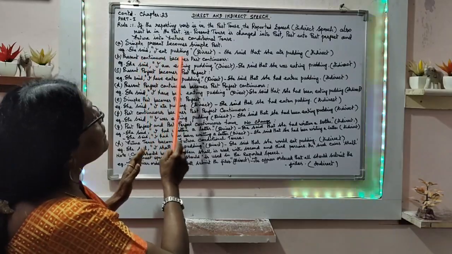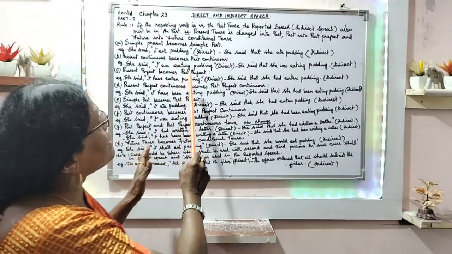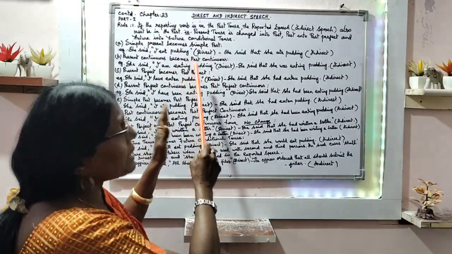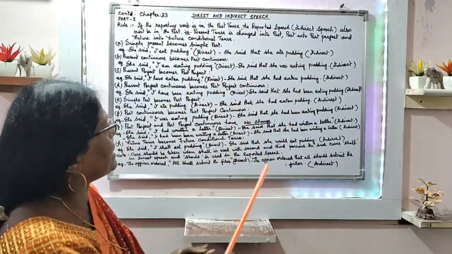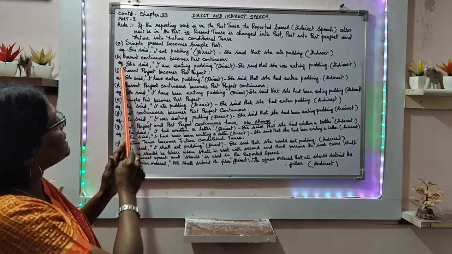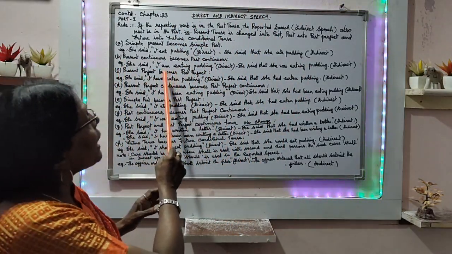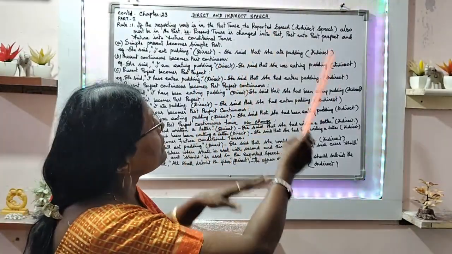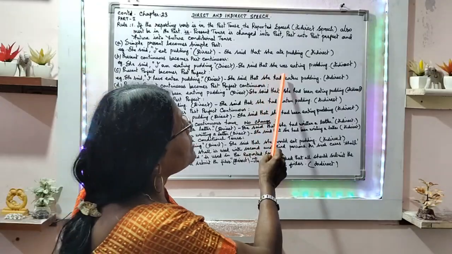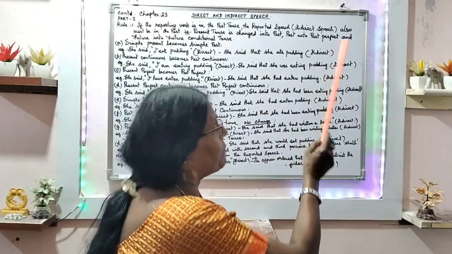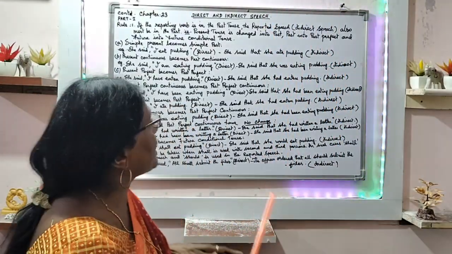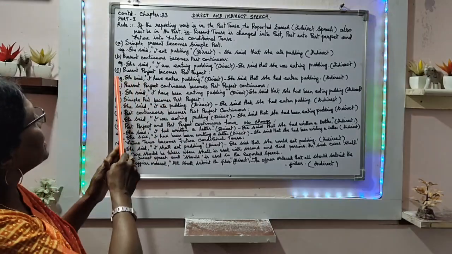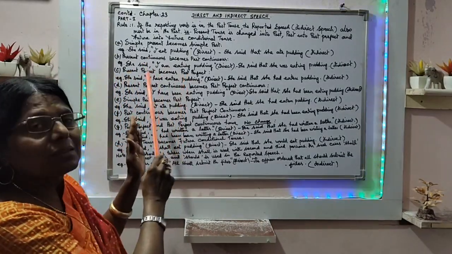B. Present continuous tense becomes past continuous tense. And example, she said, I am eating pudding. That is a direct speech. When we change into indirect speech, she said that she was eating pudding. That is indirect speech.